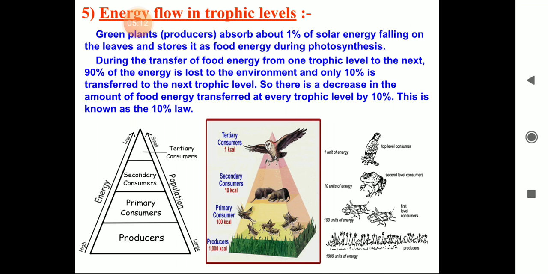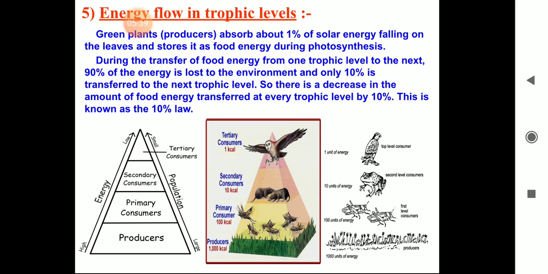Energy flow in a trophic level. The green plants absorb about 1% of solar energy falling on the leaves and store it as food energy during photosynthesis. During the transfer of food energy from one trophic level to the next, 90% of the energy is lost to the environment and only 10% is transferred to the next trophic level. So the food energy transferred decreases at every trophic level by 10%.